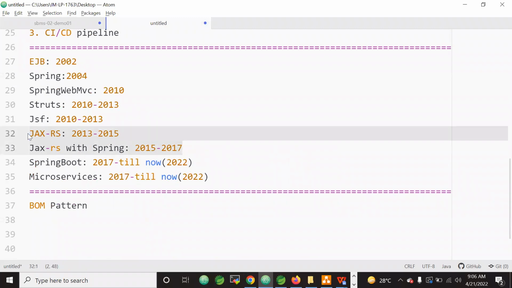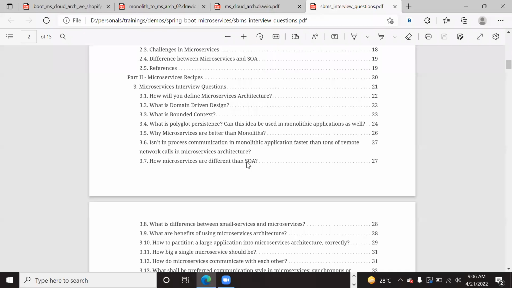Why was Spring used with JAX-RS since 2015? Because from 2015 to 2017 and 2018-19 also, service-oriented architectures became popular. We will discuss that when we start microservices, and it will be an interview question for you.